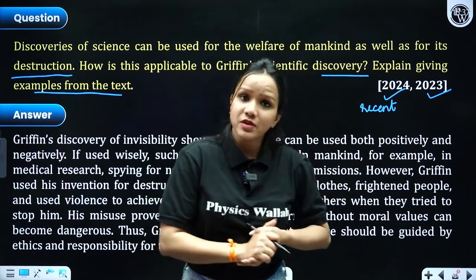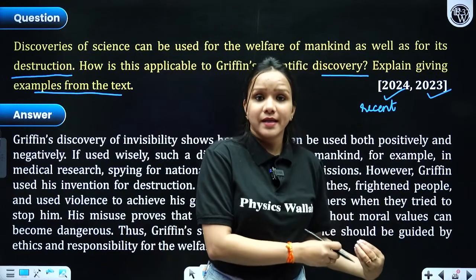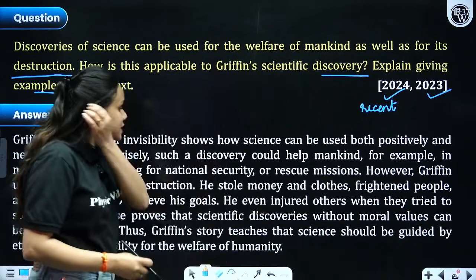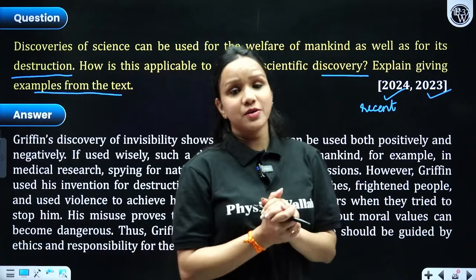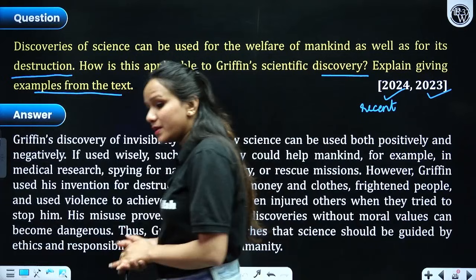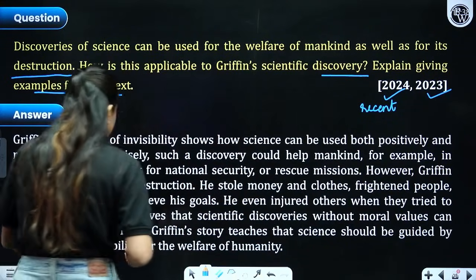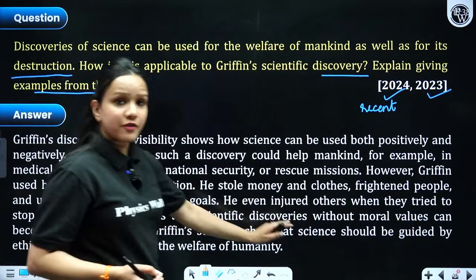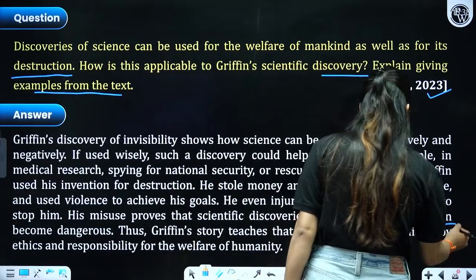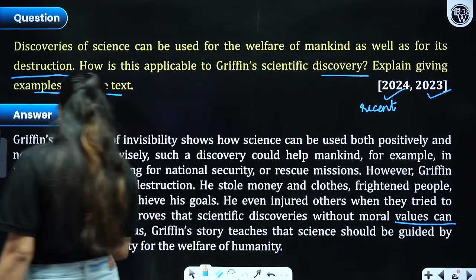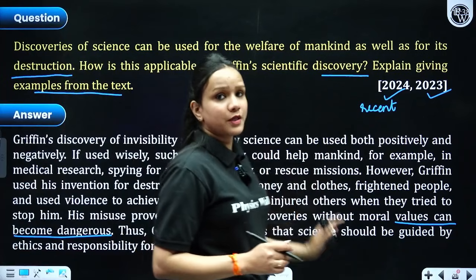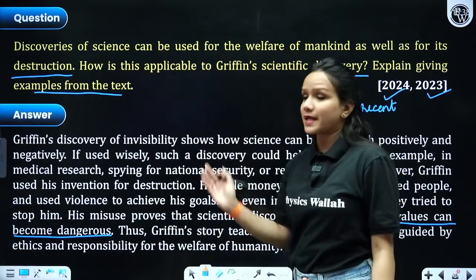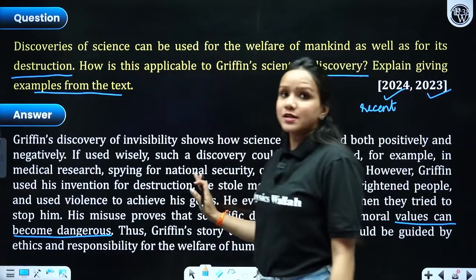He had a very rude behavior with his landlady, Mrs. Hall, who excused his behavior for at least some time and later decided to catch him red-handed with the help of other community members. So you have to state all these things. His misuse proves that scientific discoveries without moral values, because he was not an ethical person, become dangerous. So please give a close look at this particular question in order to know what type of questions can be asked. All right, dear students.